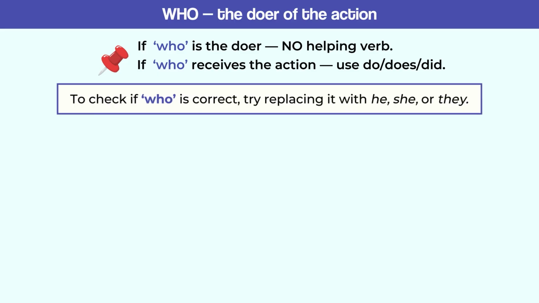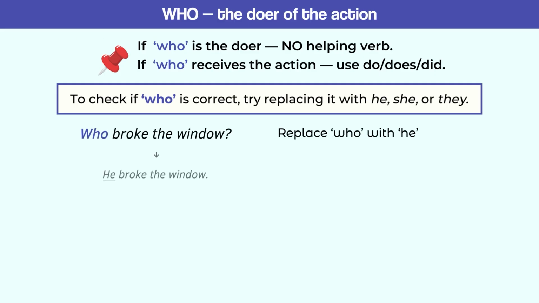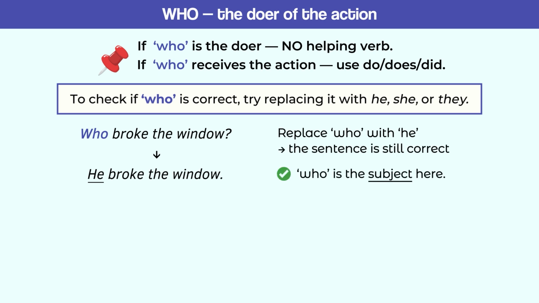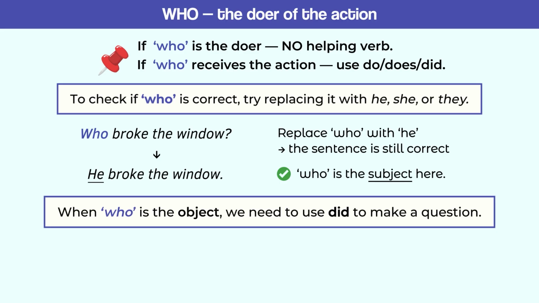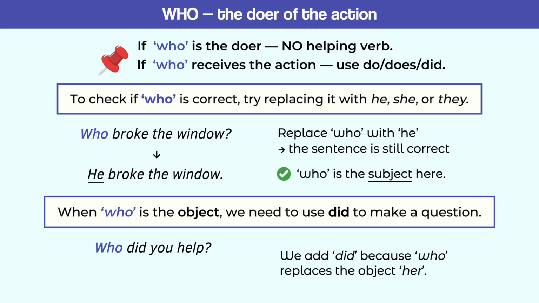Here's a quick way to check if who is correct. Try replacing it with he, she, or they. Who broke the window? Replace who with he. He broke the window. The sentence is still correct. So, who is the subject here. But when who is the object, we need to use did to make a question. Who did you help? We add did because who replaces the object her. Look, the original sentence is, you helped her. Now we turn it into a question. Who did you help?